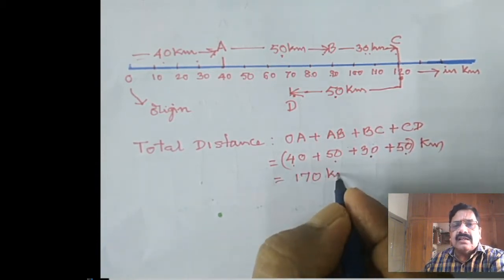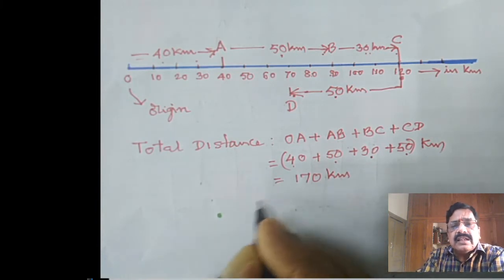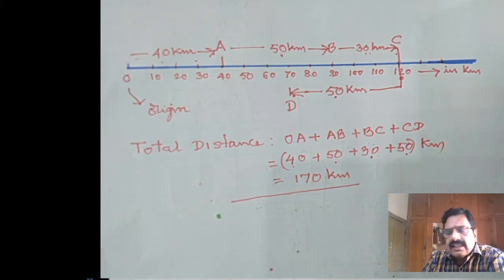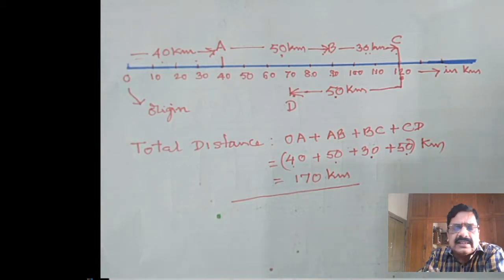Are you able to understand? This 170 kilometers is the total distance. In this way we calculate the distance on a straight line, that is, motion in a straight line. We will calculate the distance.